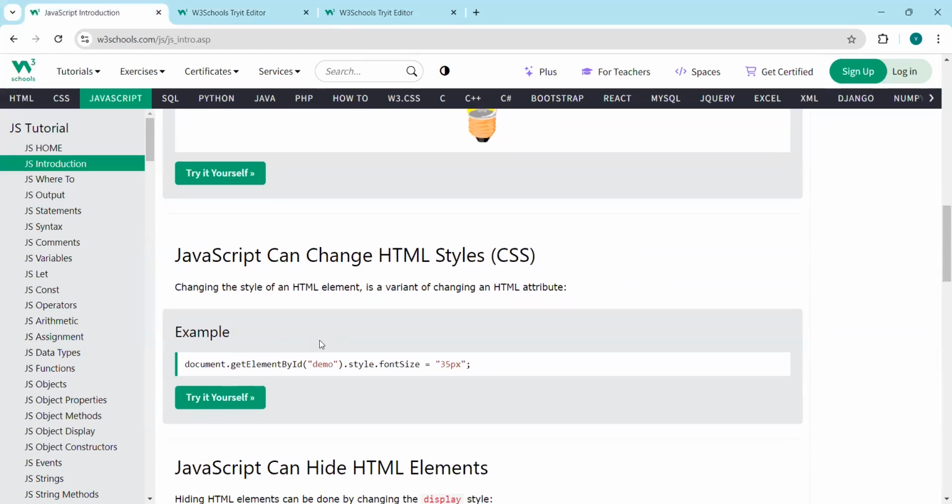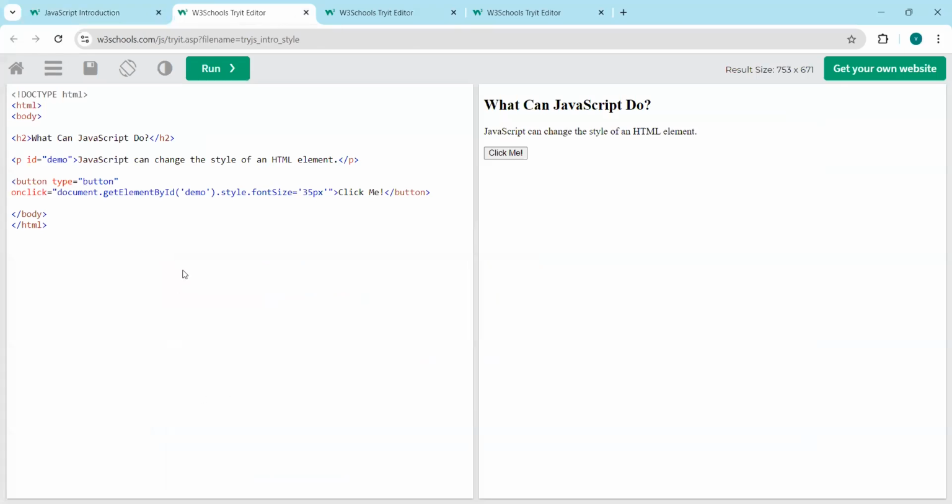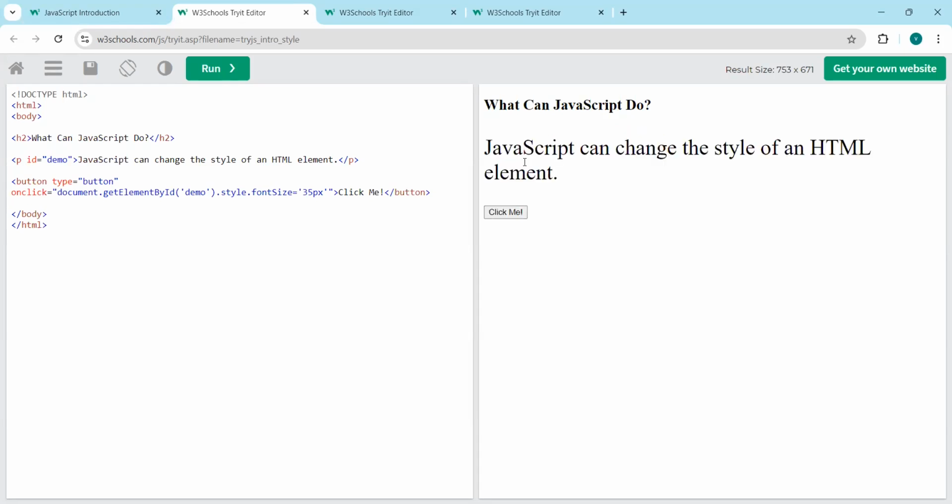We can also change the CSS styling of the page. In this example, we can change the font size of the sentence. So now it is 235 pixels.